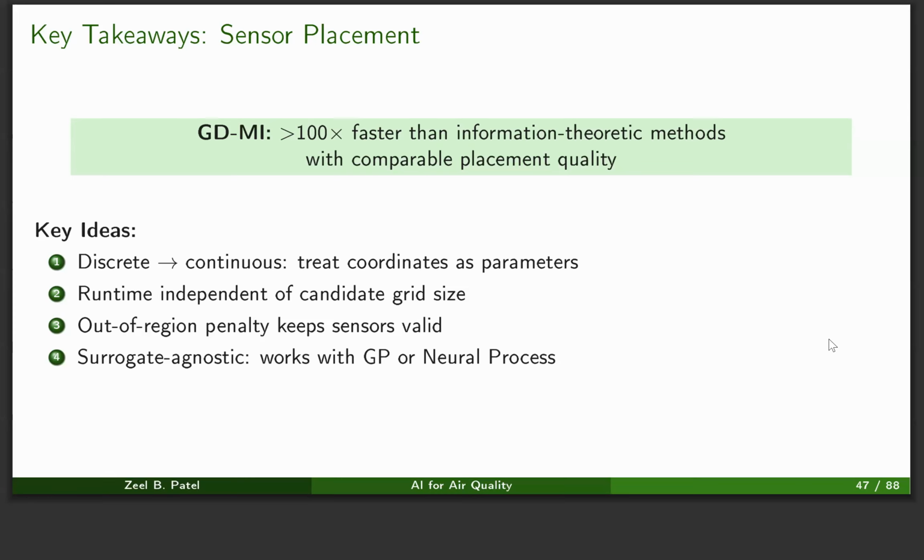We used the out of region penalty to keep the sensors in the valid region. And also our method is surrogate agnostic, unlike some of the related work. So this can work with any method, GPs, neural processes, and any other which allows gradient descent to backpropagate through it.